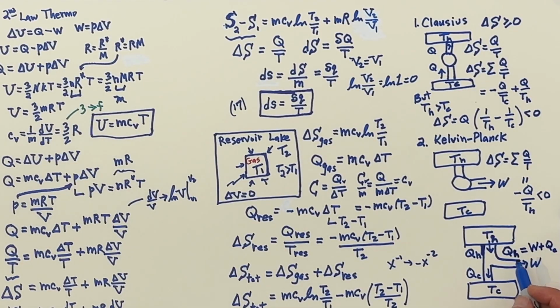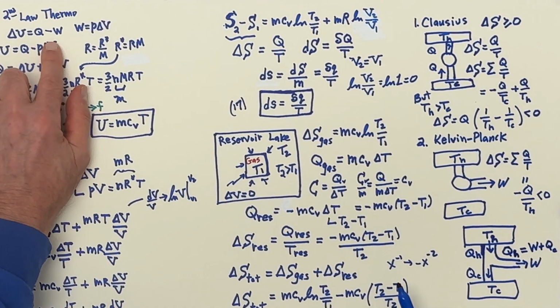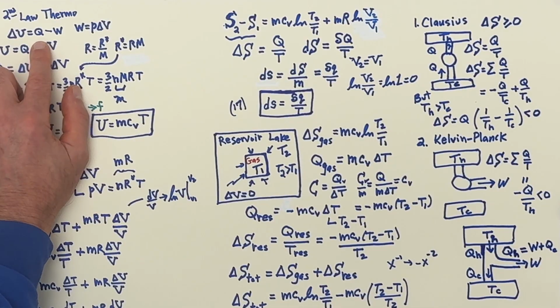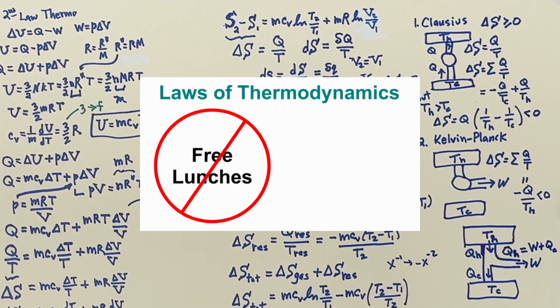All right. Now we can state the first two laws of thermodynamics the way a colleague of mine liked to express them. The first law of thermodynamics can be considered as the conservation of energy. That the change in energy of the system is the heat transfer going in minus the work done. That's conservation of energy. And we can rephrase that as there are no free lunches.